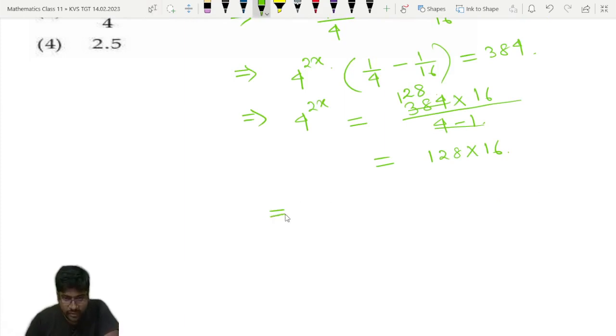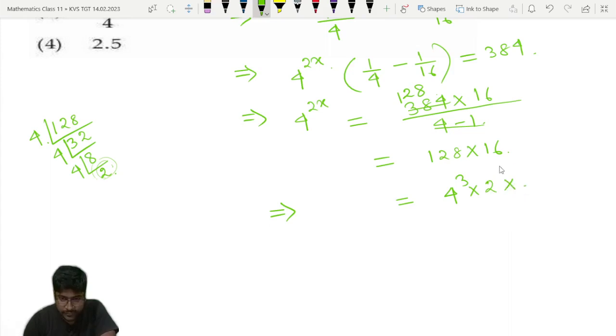Then next, what can we do? Now 128, if we try to split it, will we get some 4 to the power something? Can we get 4 cube? 4 cube is 64, so a 2 will be extra. So we will do it like this. Now 128 is nothing but 4 cube into 2, is it not? And 16 we can write as 2 to the power 4.